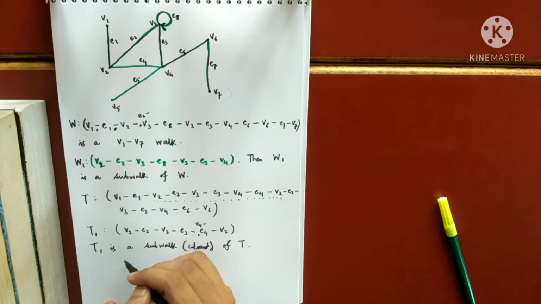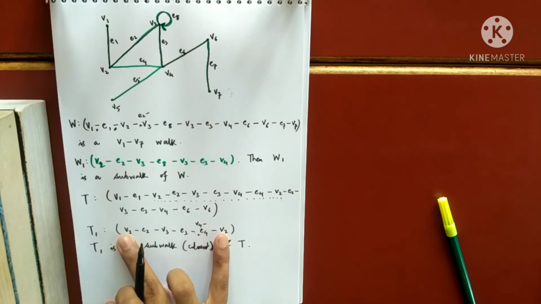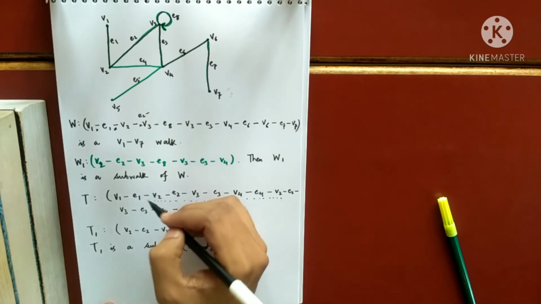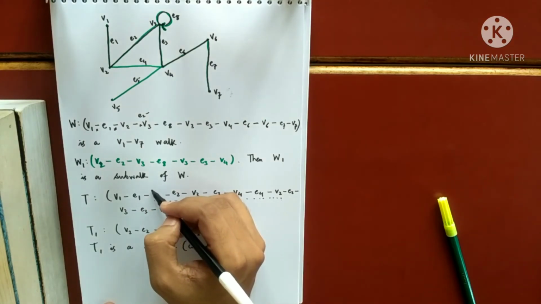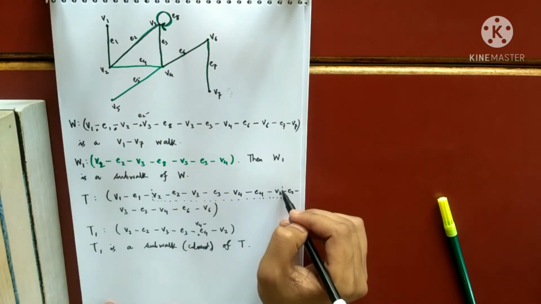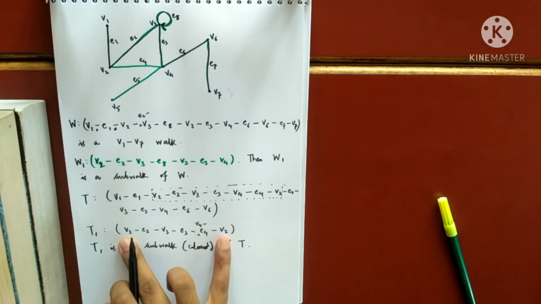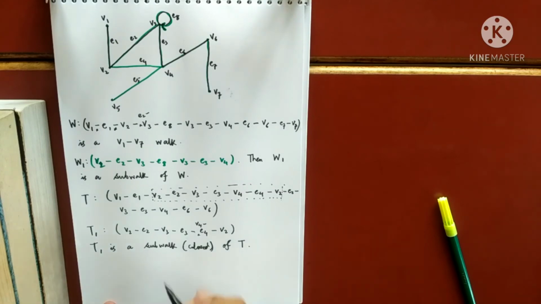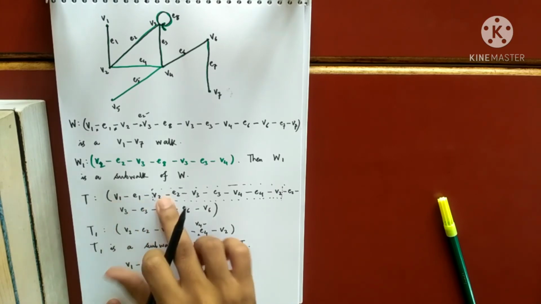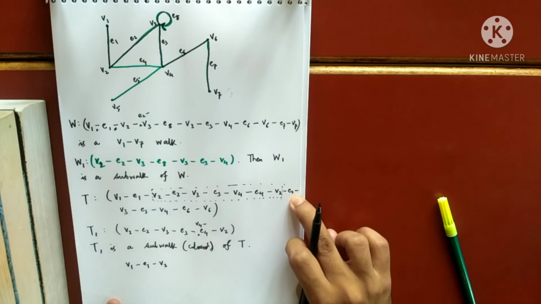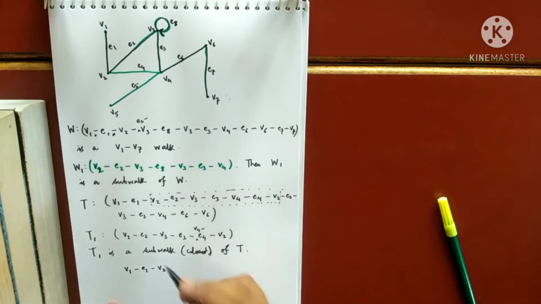That means I am doing it except these vertices. These vertices I will not remove. That means V2 will be intact here. I am removing from here to here, but I'll just keep V2 intact. The repeated vertex V2 and V2, I'll keep one of them intact. That means I am writing V1 to E1 and then V2. I am removing all of this and directly writing here again this.